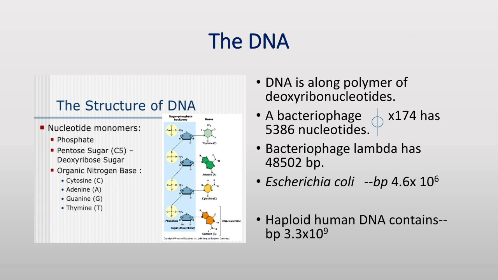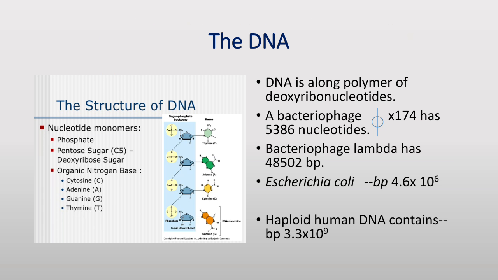For example, a bacteriophage known as phi X174 has 5386 nucleotides. Bacteriophage lambda has 48,502 base pairs. Escherichia coli has 4.6 x 10^6 base pairs, and the haploid content of human DNA is 3.3 x 10^9 base pairs. Let's discuss the structure of such a long polymer.